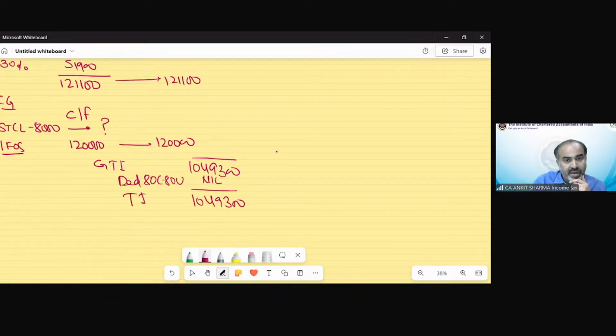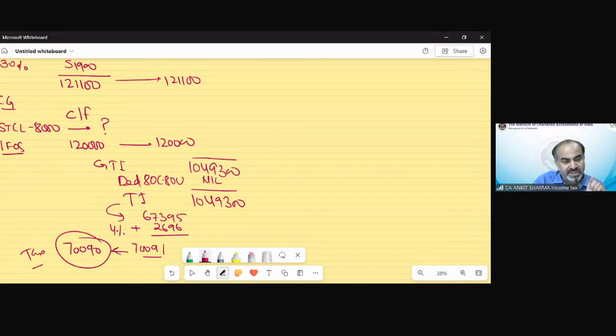And now we need to calculate tax as per the default tax regime. The tax would be 67395 plus cess. The tax is as per normal assessment year 24-25 rates. Cess is 2696. The net tax would be 70091. If we round off to a multiple of 10 rupees, the tax liability would be this as per section 115BAC.